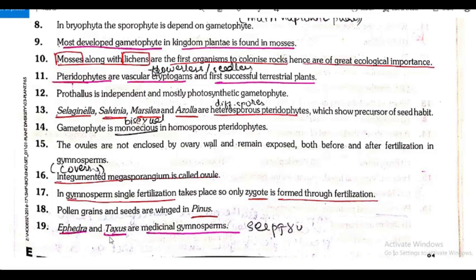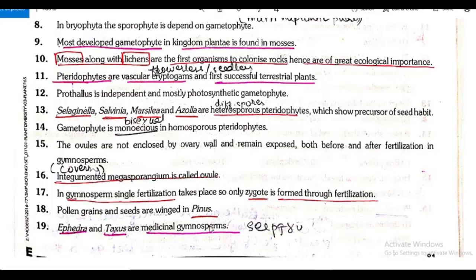What difference did we mention regarding angiosperms? Yes, double fertilization results in what? Zygote is there and even endosperm is there. Pollen grains and seeds are winged in the case of Pinus. Ephedra and Taxus are medicinal gymnosperms that we discussed already.